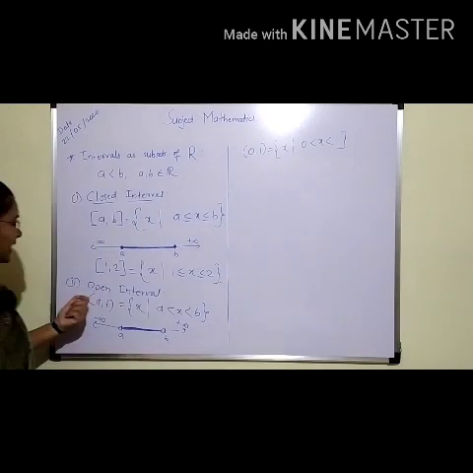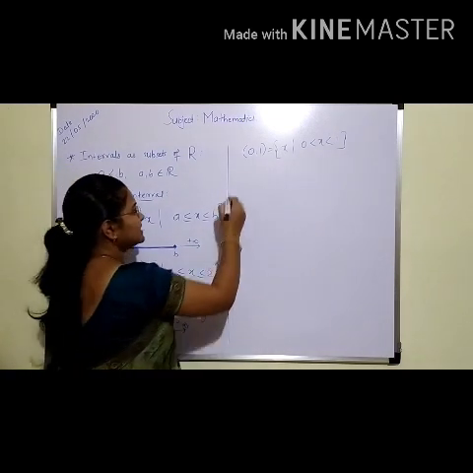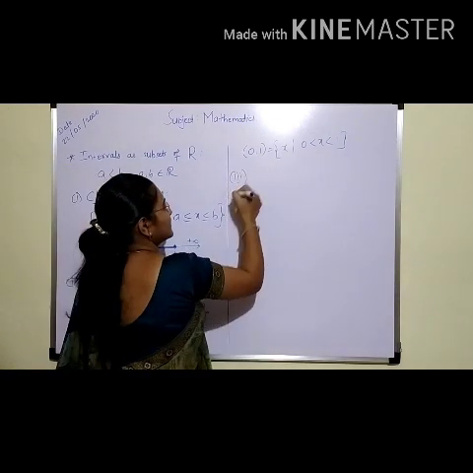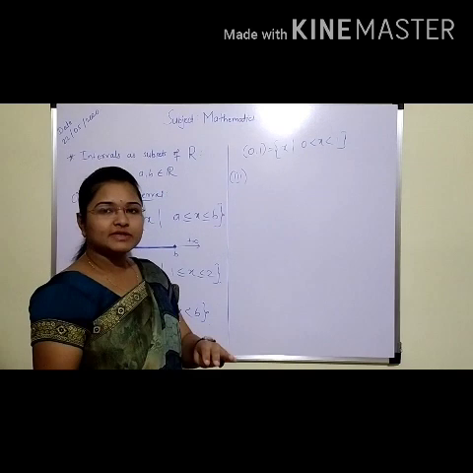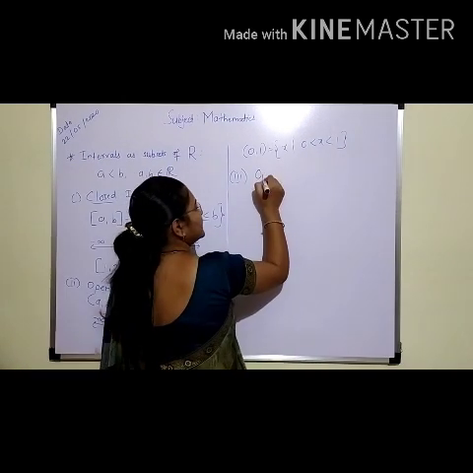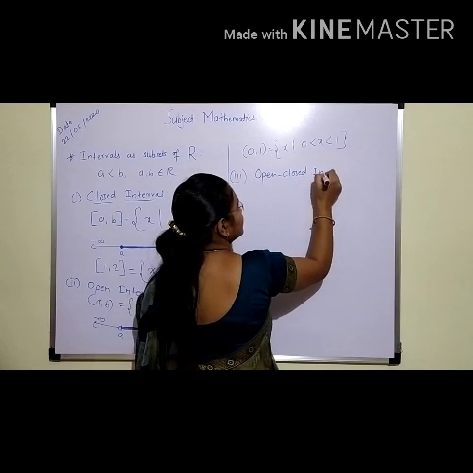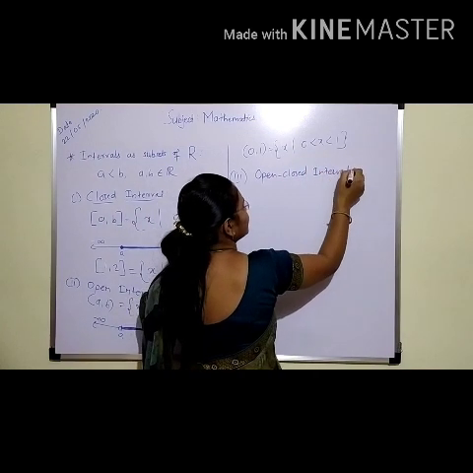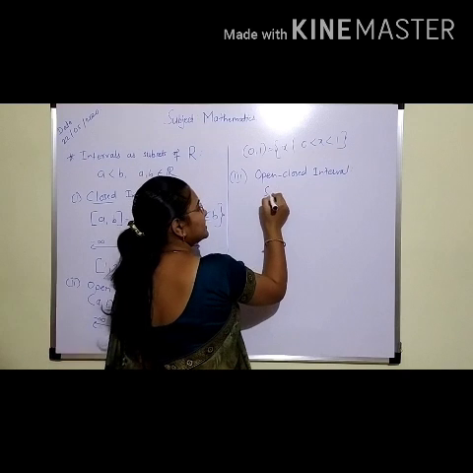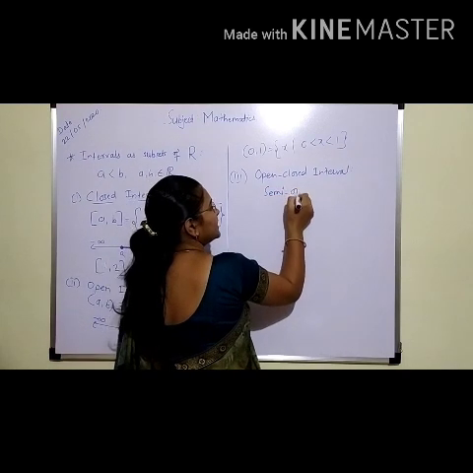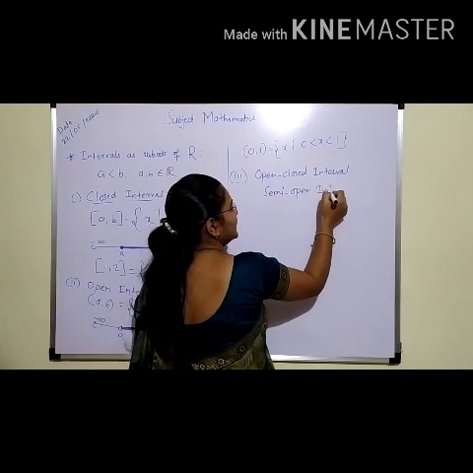Okay, so the next interval is the open close interval, or we can say this interval as a semi open interval.